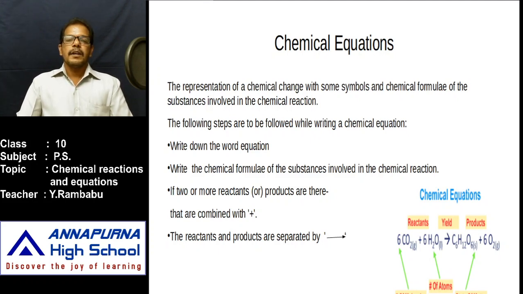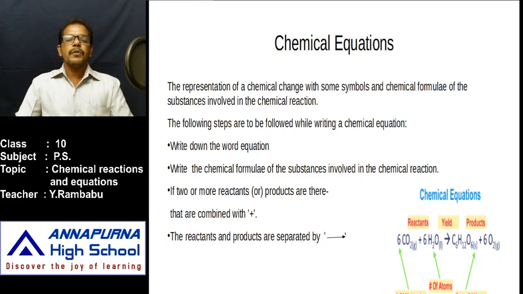For example, magnesium reacts with oxygen and forms magnesium oxide. How do we write that reaction? Magnesium reacts with oxygen and forms magnesium oxide. That is quite long, which means it is a tedious task. To rectify that difficulty, this shorthand representation is necessary. Simply, this shorthand representation of chemical reactions is called a chemical equation.